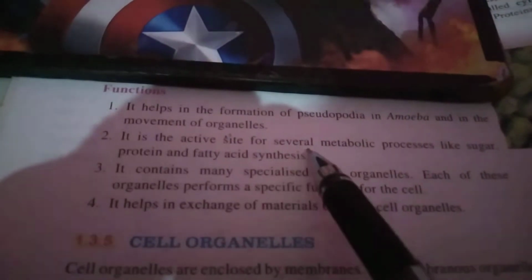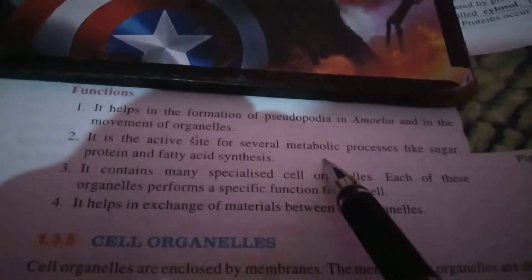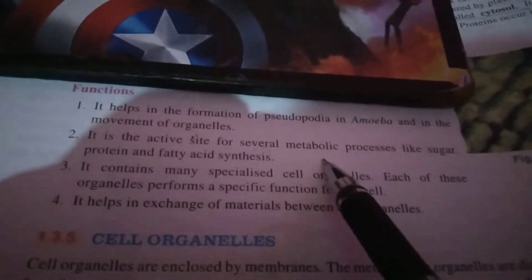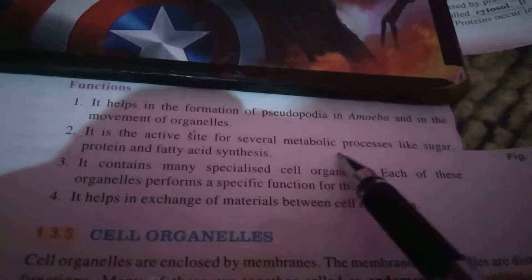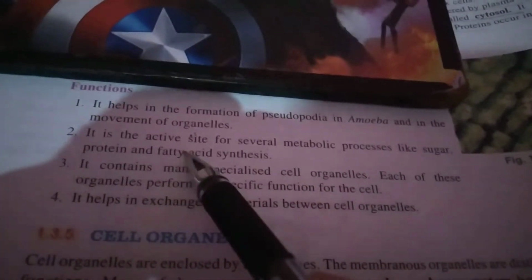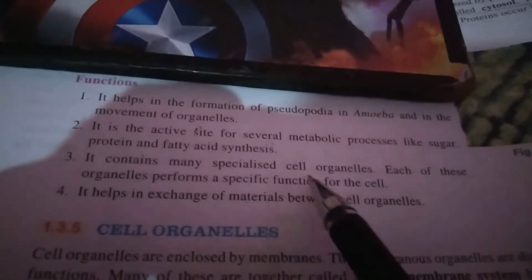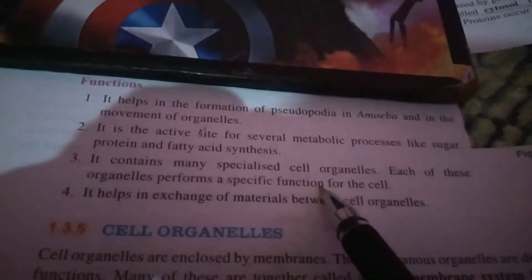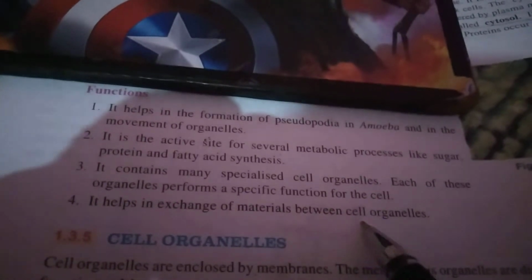It is the active site for several metabolic processes like sugar, protein and fatty acid synthesis. As we read, different cell organelles are present inside the cytoplasm, and these perform different functions, so cytoplasm is the site for these metabolic processes. Each cell organelle performs a special function, and the cytoplasm also helps in the exchange of materials between these cell organelles.